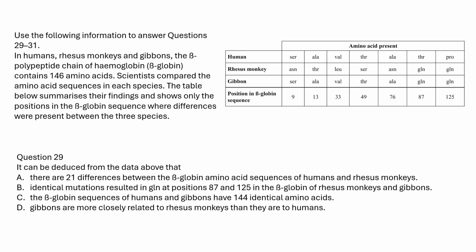This question is focused on the different sequences between species. The table only shows the differences in amino acids. There are 7 differences between humans and monkeys. Positions 87 and 125 are mutated because monkeys and gibbons share the same amino acids. Humans and gibbon have 2 different amino acids, and the total number is 146.